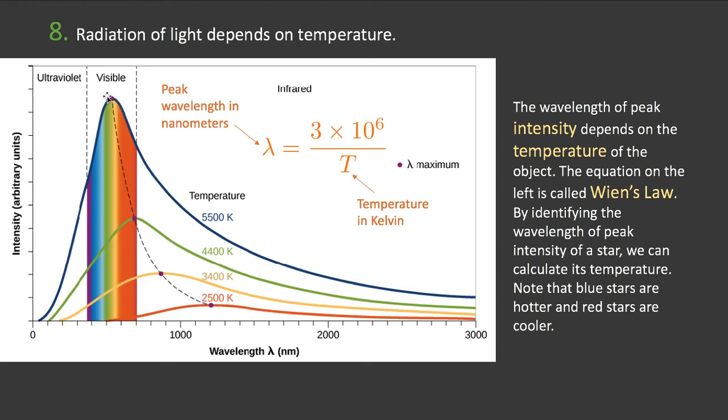Well, the blue star has a peak over here, and it's obviously taller. That's because it's hotter. Hotter stars have a peak at a smaller wavelength. Now that should make sense because lower wavelength means more energy.